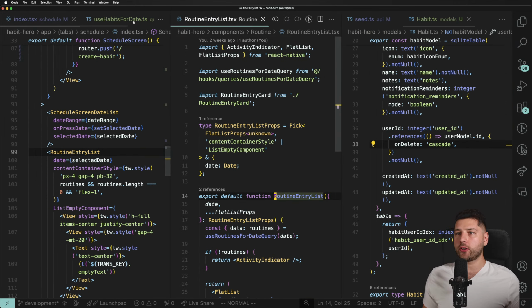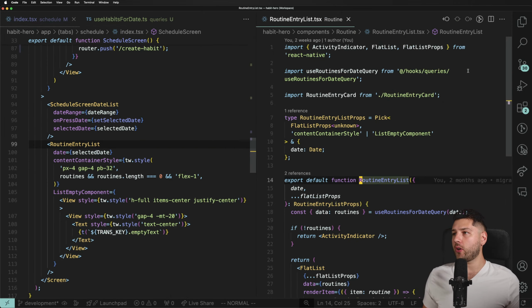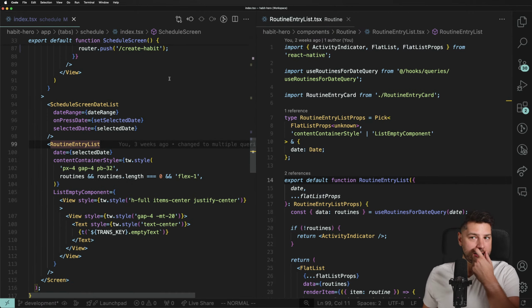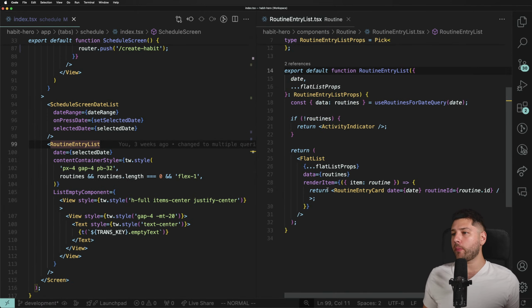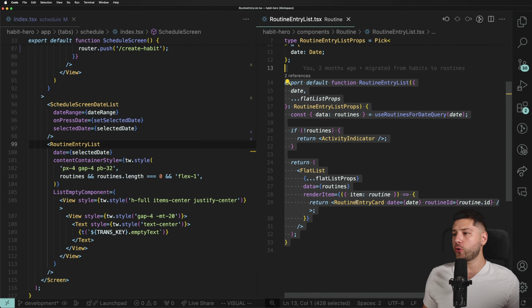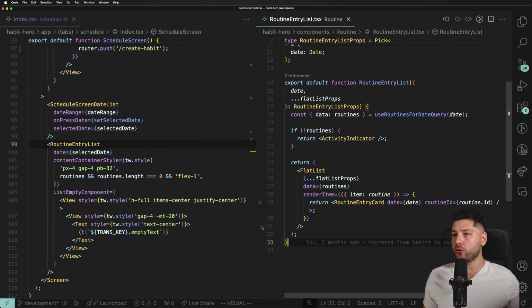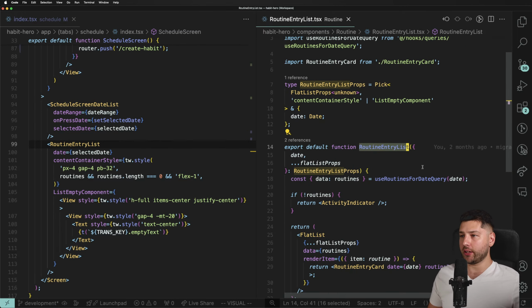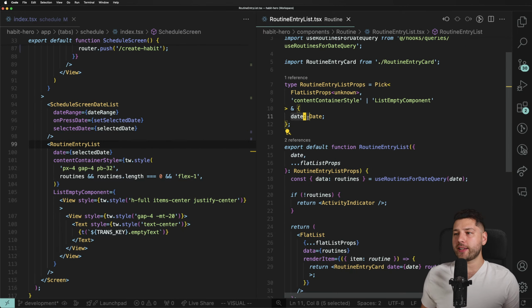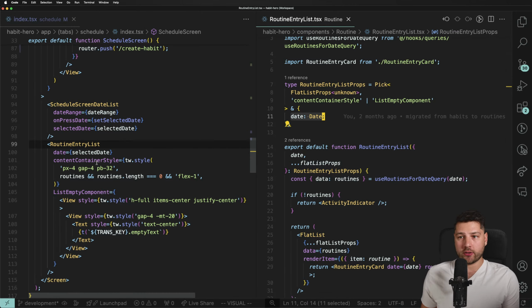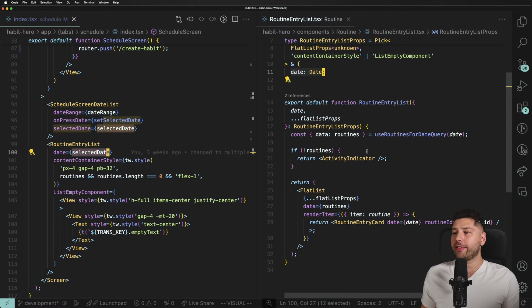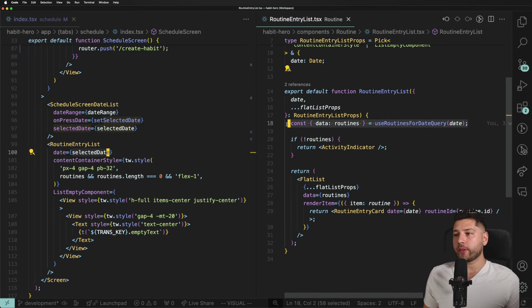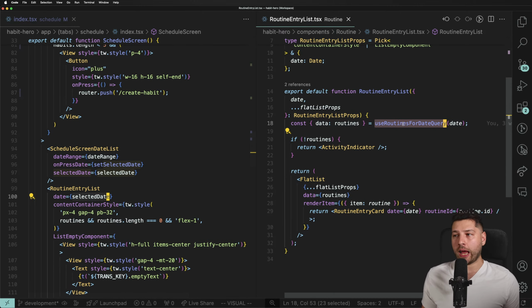Let's put it here on the right. Let's close all of these. And we're basically going to copy all of this to our habits, right? And we're going to do this one component at a time. So this is the routine entry list component. All it does is it receives a date from the parent, which is here, the selected date from the schedule component. And then it uses React query of the same query, get routines for date, which is going to be now get habits for date.